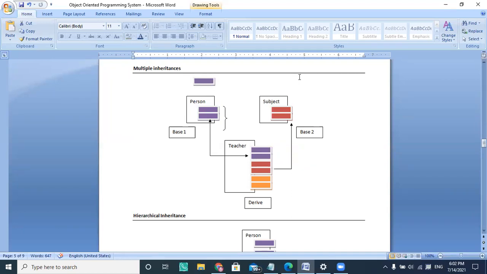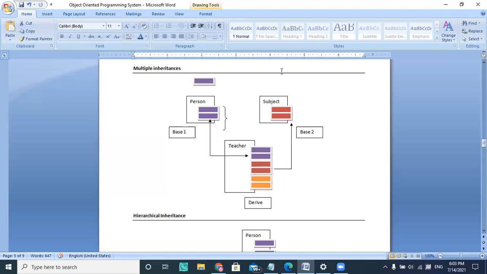Multiple inheritance is where properties are taken from two different classes, and the child class is inherited from two base classes or more than two. So here is a teacher class. A teacher is a person and he wants to choose a subject by using a subject ID. So he takes values from the subject and values from the person. It is extended from two different classes and allowed to use properties and methods from those base classes.